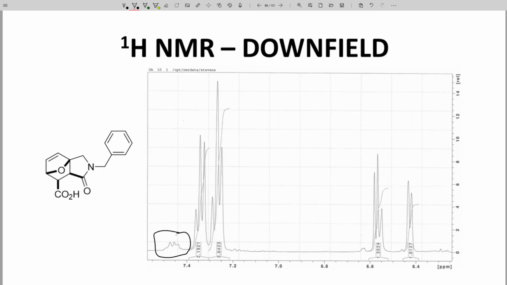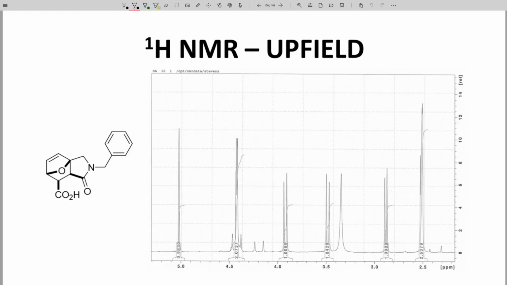We have 5 hydrogens, 2 and 3, in the aromatic region. Those come from the phenyl ring, all 5 hydrogens around the ring. Our 2 hydrogens at about 6.6 and 6.4 are from the alkene. I normally expect alkenes to appear in the 5 to 6 ppm range. These are a bit further downfield. Sometimes strained rings like this bicyclic system cause signals to move downfield somewhat.